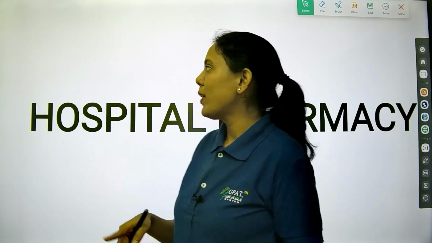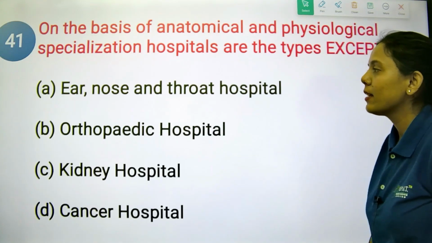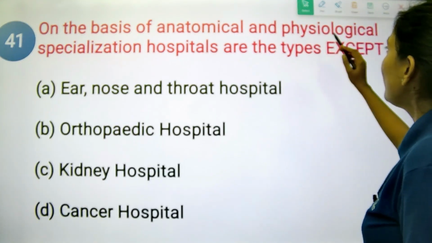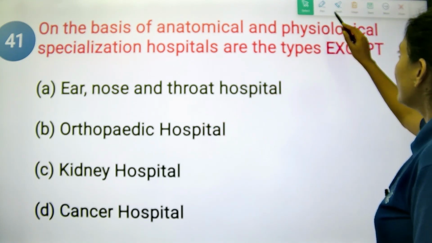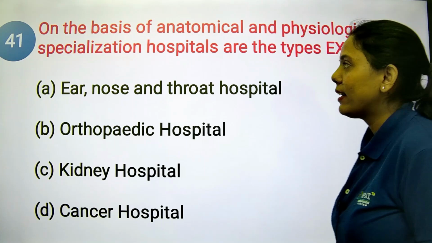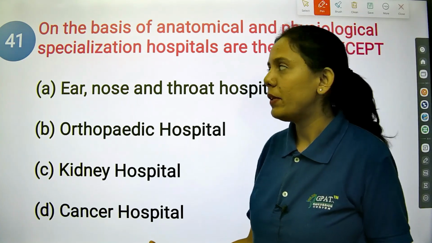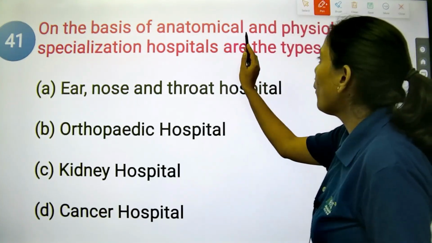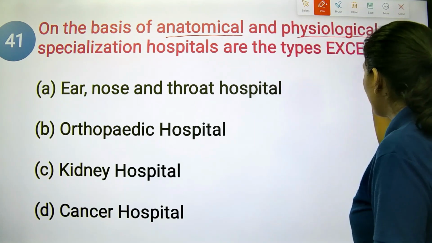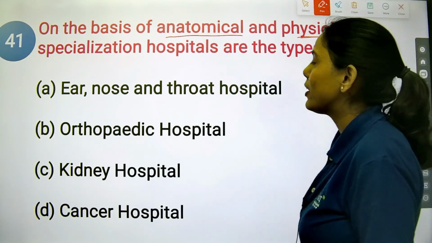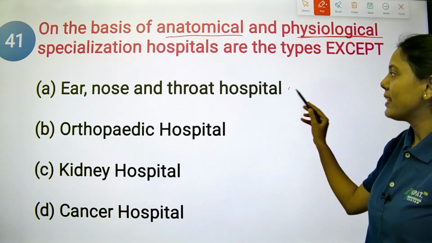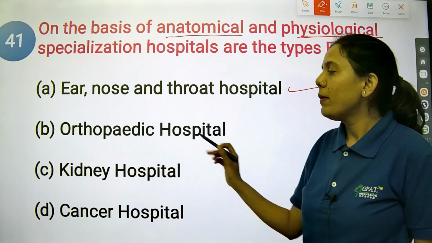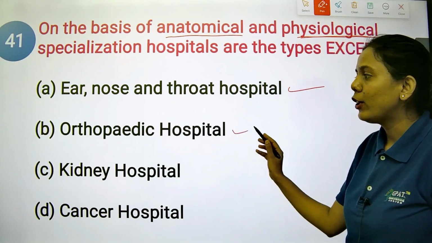The very first question in hospital pharmacy is: on the basis of anatomical and physiological specialization, hospitals are of what types, except? Basically there are various types of hospitals. Based upon the anatomical and physiological, that is the functional specialization: first is ear, nose and throat, that is ENT hospital. Option B is orthopedic hospital, that is related to joints.